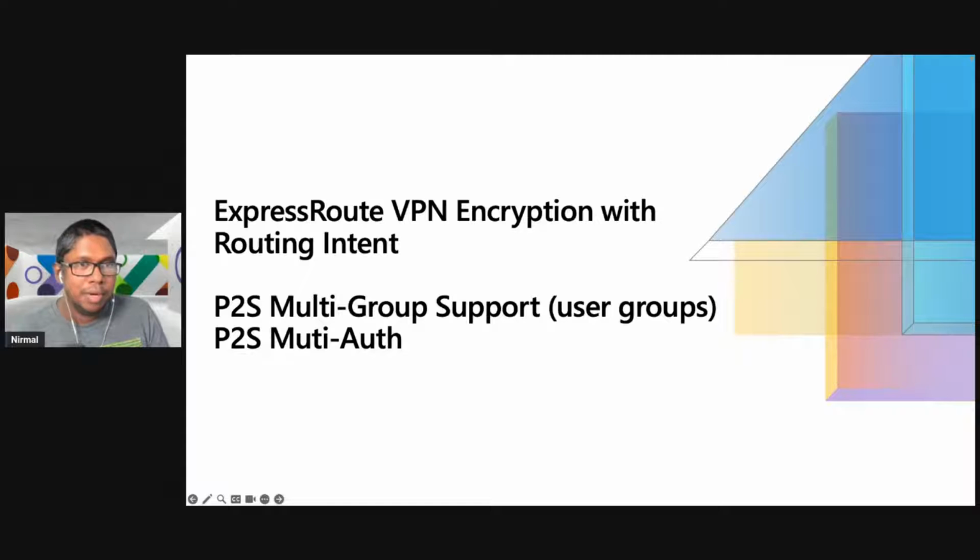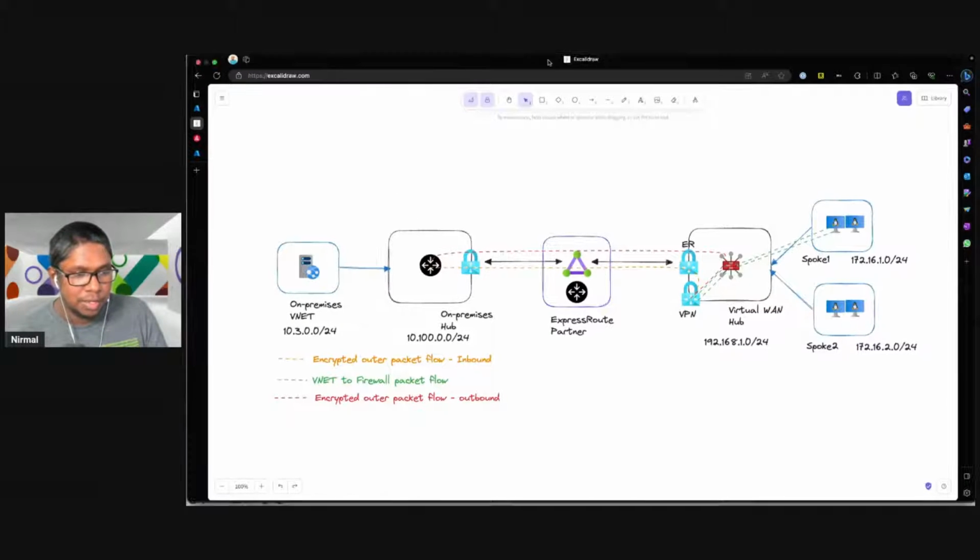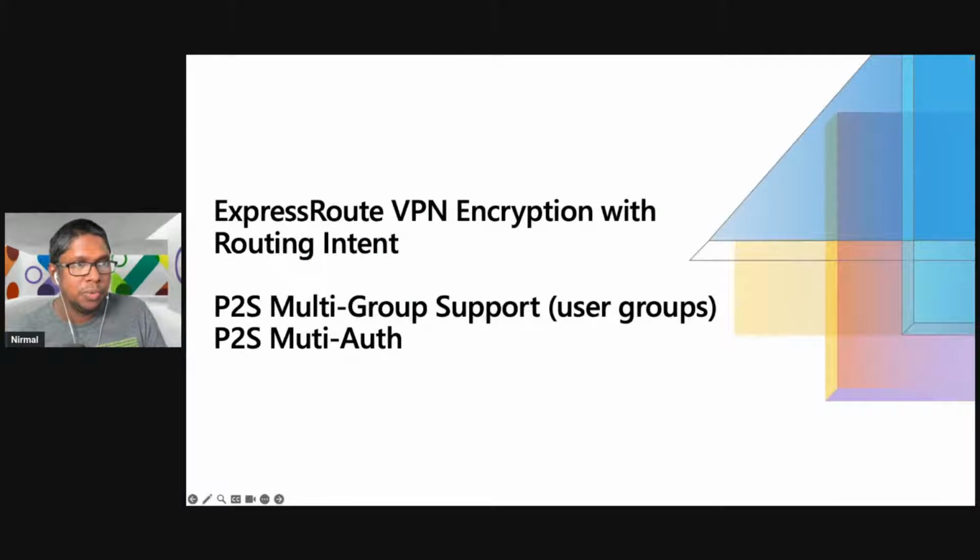So, as Deepak mentioned, what we will do today is cover a few scenarios specific to virtual WAN, and also talk about how we extend some of the new enhancements released with routing intent. I will walk through a few scenarios.